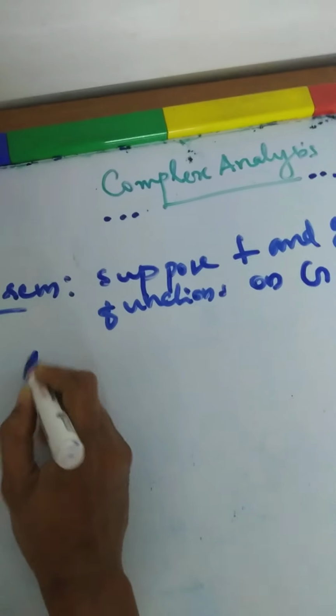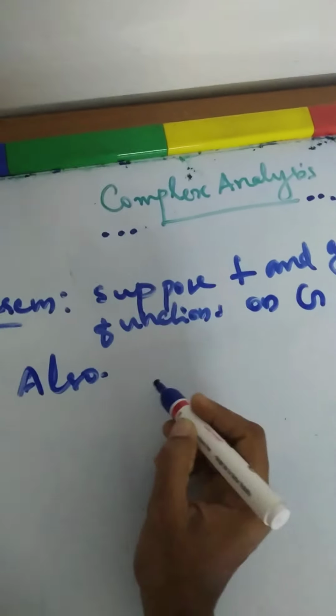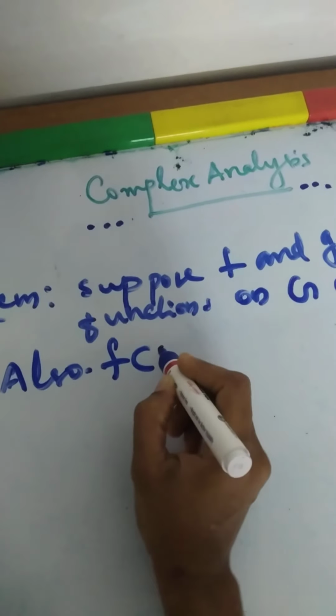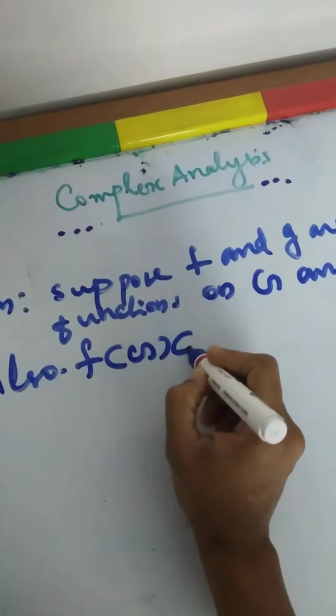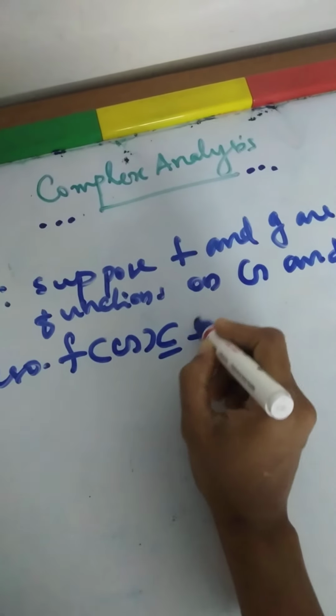Also, suppose that f of G is contained in omega.